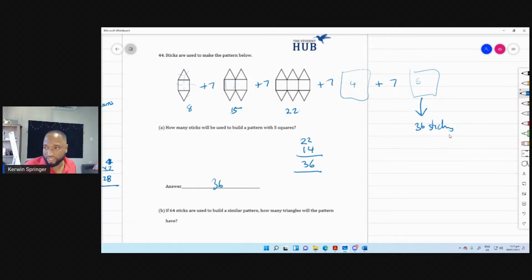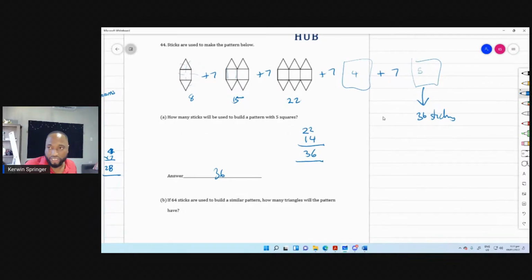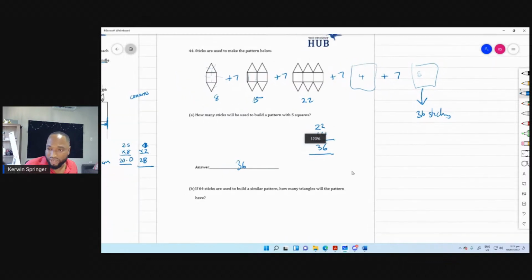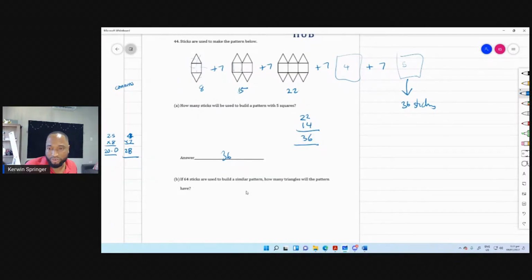So 36 sticks. What I'm saying is we have 36 sticks here. 7, 7, 14. Right, good. We have 36 sticks in the fifth pattern, and they want to see how many triangles a pattern with